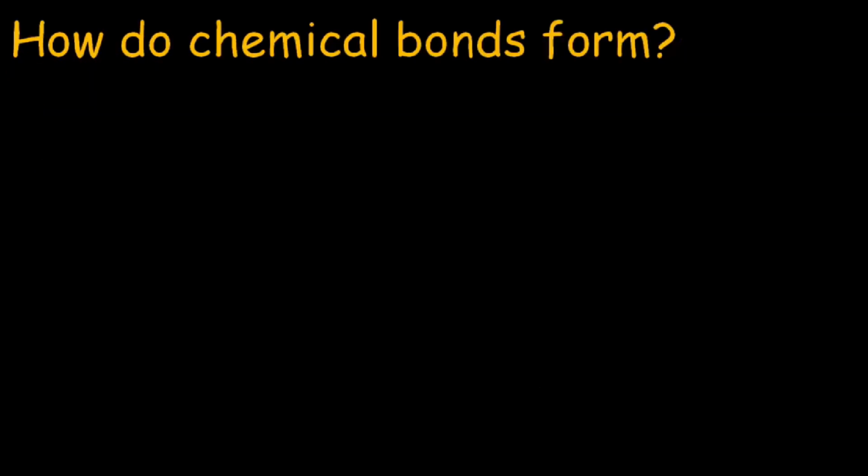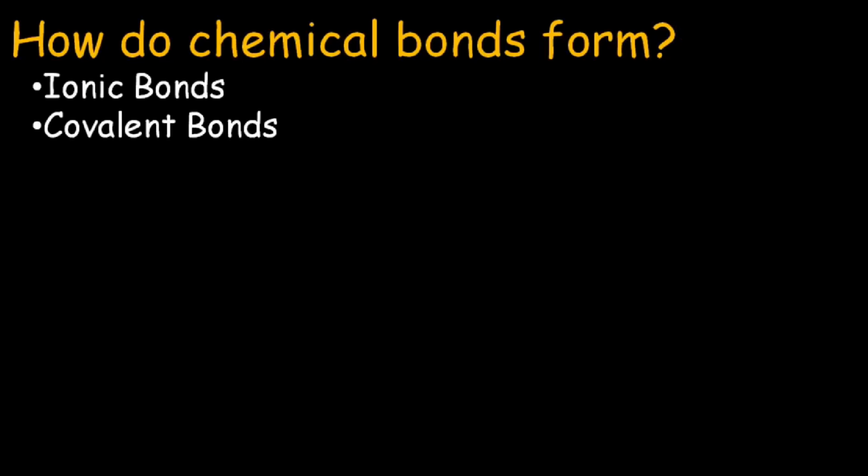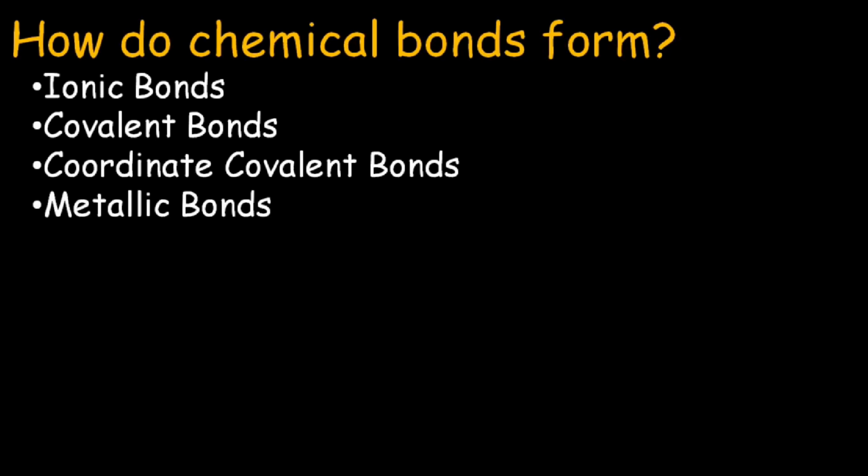How do chemical bonds form? There are 4 kinds of chemical bond formation: ionic bonds, covalent bonds, coordinate covalent bonds, and dative bonds. In the coming lectures, we will talk about all of these, and in the next lecture, we are going to discuss ionic bond in detail.